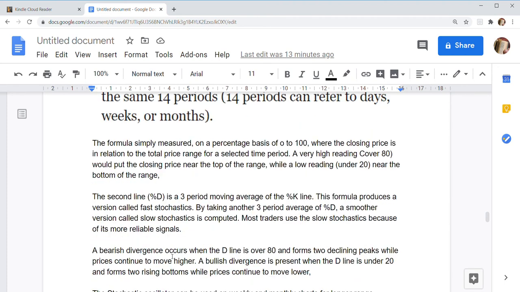The second line, %D, is a 3-period moving average of the %K line. This formula produces a version called fast stochastic. By taking another 3-period average of %D, a smoother version called slow stochastic is computed. Most traders use the slow stochastic because of its reliable signals. So this is the %D line, which is a 3-period EMA of the SMA of the %K line.